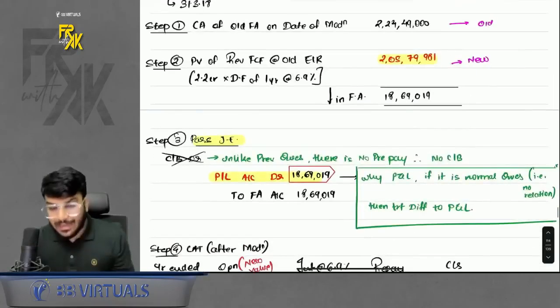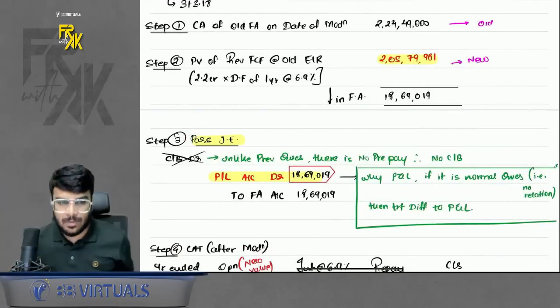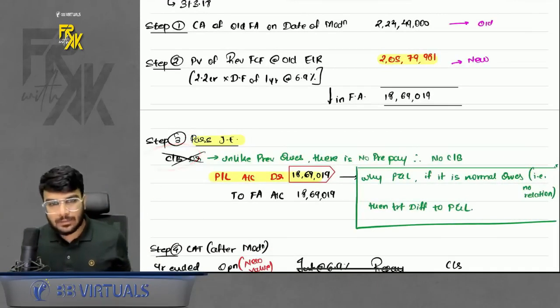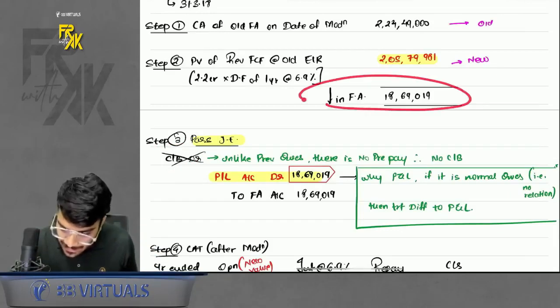Okay. Now pass the entry in the third step. Here there is no prepayment, unlike the previous question, so you will not say any cash bank. In the previous question there was some prepayment which you were receiving, so we said cash bank. Here there is no prepayment, so directly pass the entry for reduction.